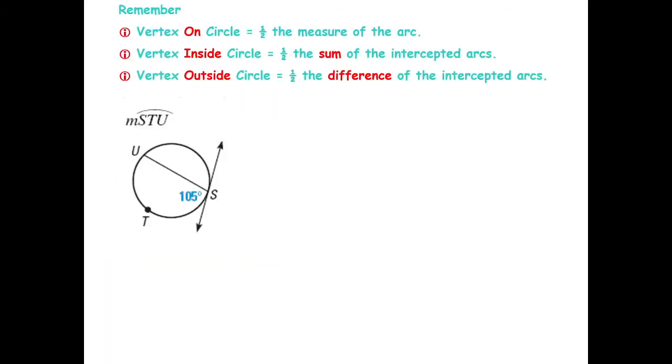Let's have more examples. So, let's have this one. What is the measure of arc STU? So, meaning, what's the measurement of the angle? This is the angle.